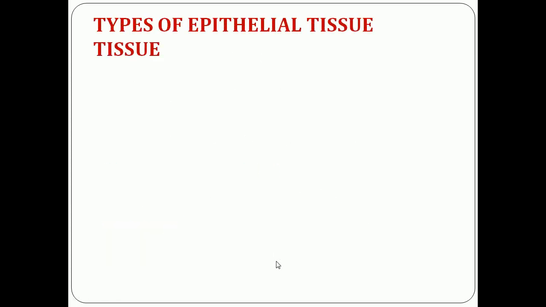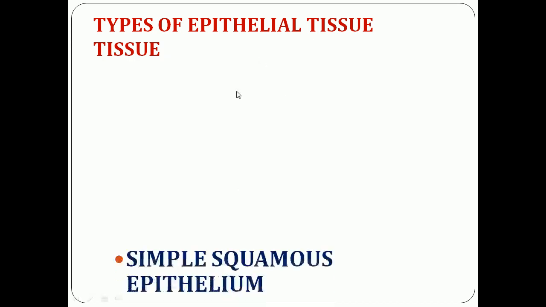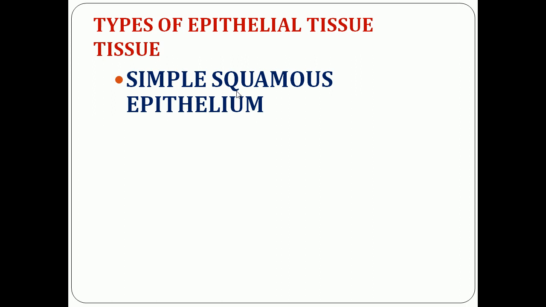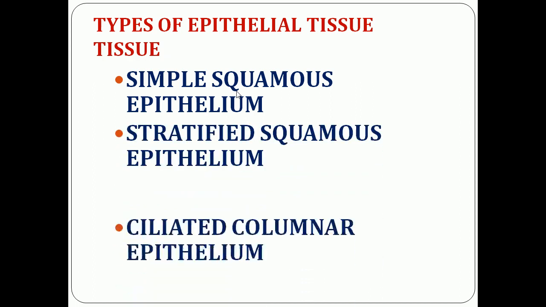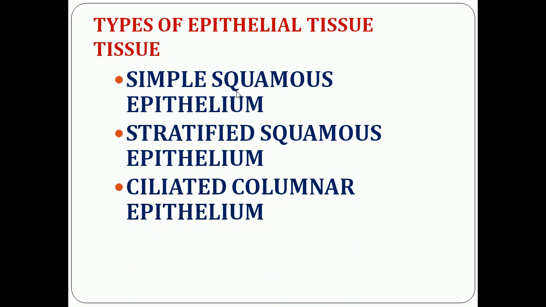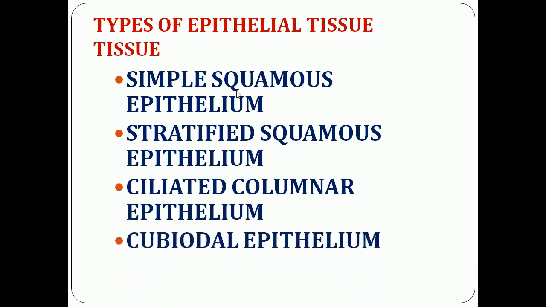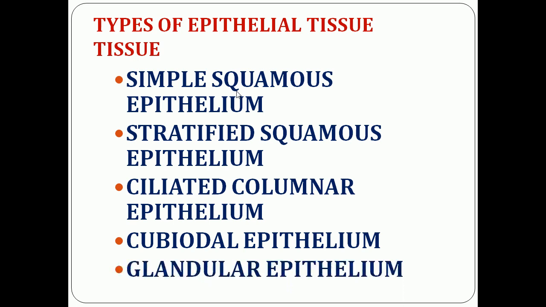Now we can see about the types of epithelial tissue. Epithelial tissues are classified as simple squamous epithelium, stratified squamous epithelium, ciliated columnar epithelium, cuboidal epithelium and glandular epithelium.